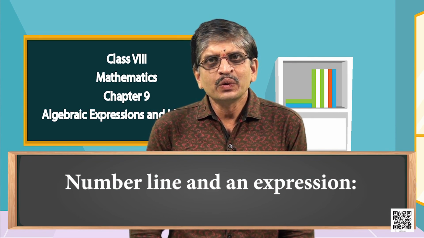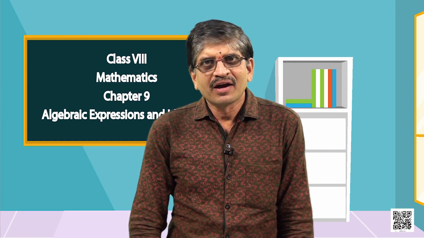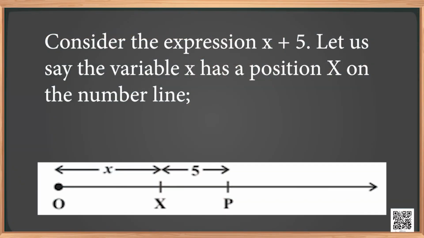We now try to represent the algebraic expression x plus 5 on the number line. Consider the expression x plus 5. Let us say the variable x has a position x on the number line.